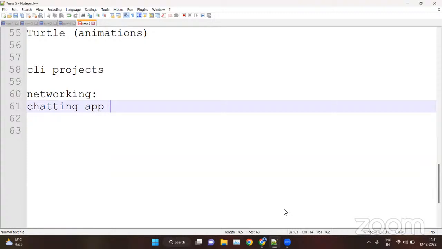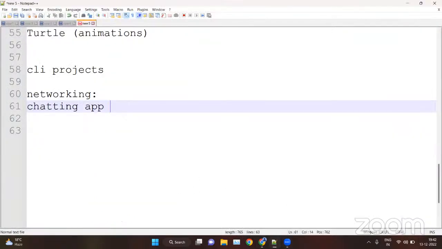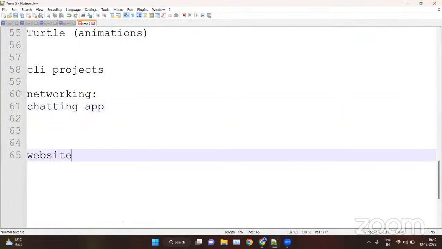So we will see the architecture of the CGI, CGI environment variables, GET and POST methods, like the difference between GET and POST. We will see the intro part of the website, how to create a website, how the website works in the background. The backend part, what is backend, what is front end, what is client side, server side, the languages, etc. And then we will see how to create cookies, how to create a website so that we can upload a file.